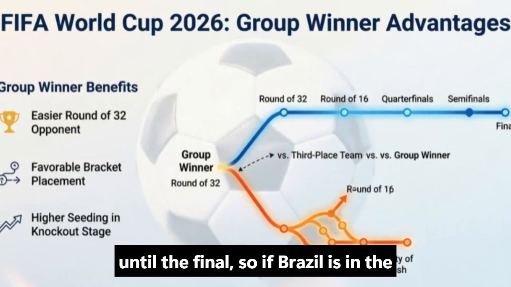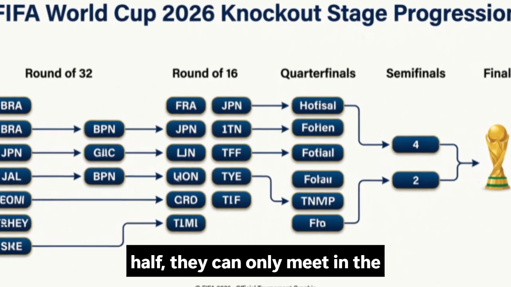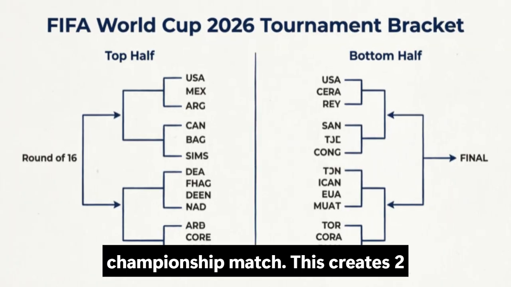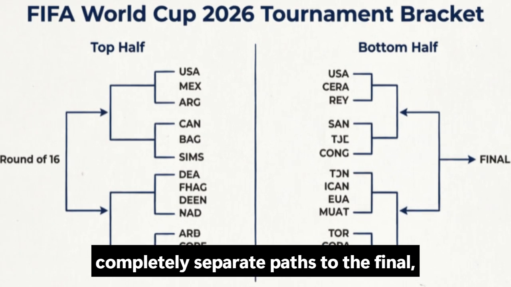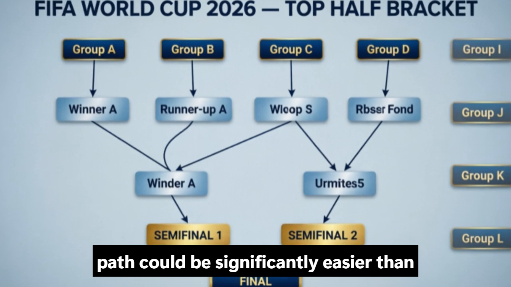So if Brazil is in the top half and Argentina is in the bottom half, they can only meet in the championship match. This creates 2 completely separate paths to the final, and depending on where teams land, one path could be significantly easier than the other.